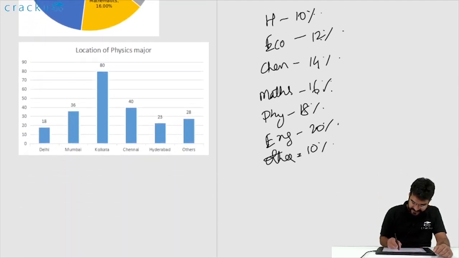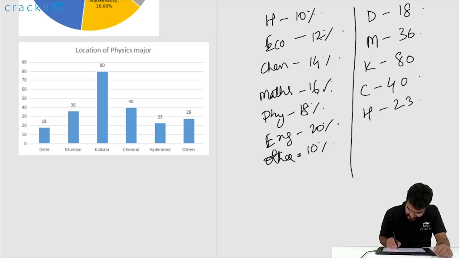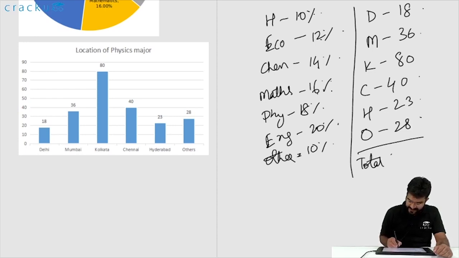Now if you look at the physics major, in Delhi there are 18, in Mumbai there are 36, in Kolkata there are 80, in Chennai there are 40, Hyderabad has 23 and others has 28. So you can total them up to find out the total number of physics students. This is important because, as we already know the percentage of physics students, we'll get the total number of students. So this will be 18 plus 36 is 54, 54 plus 120 is 174, 174 plus 51 is 225. So the total number of physics students is 225.